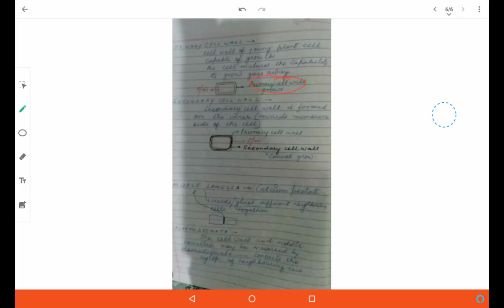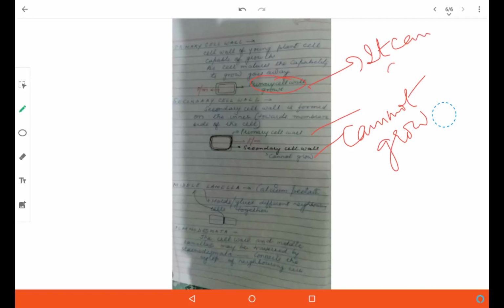Look, the outermost one is the primary cell wall, then there is the secondary cell wall, and the innermost is the plasma membrane. This secondary cell wall cannot grow, whereas the primary cell wall can grow. Okay, this is the difference.